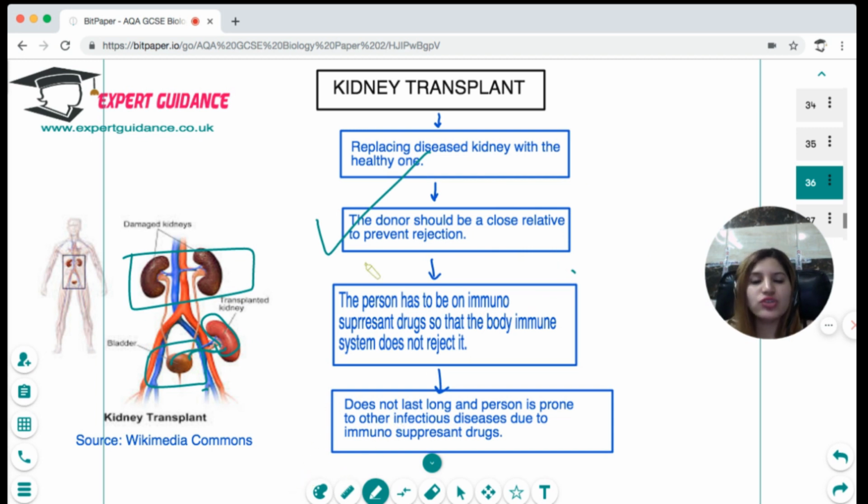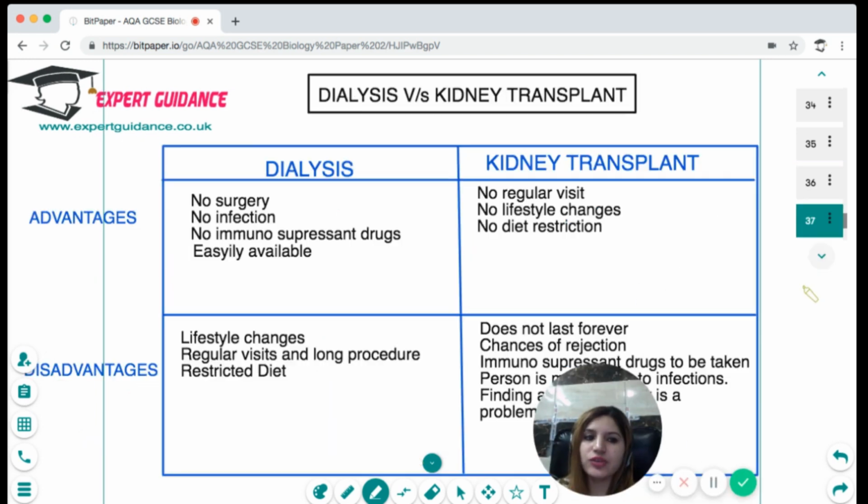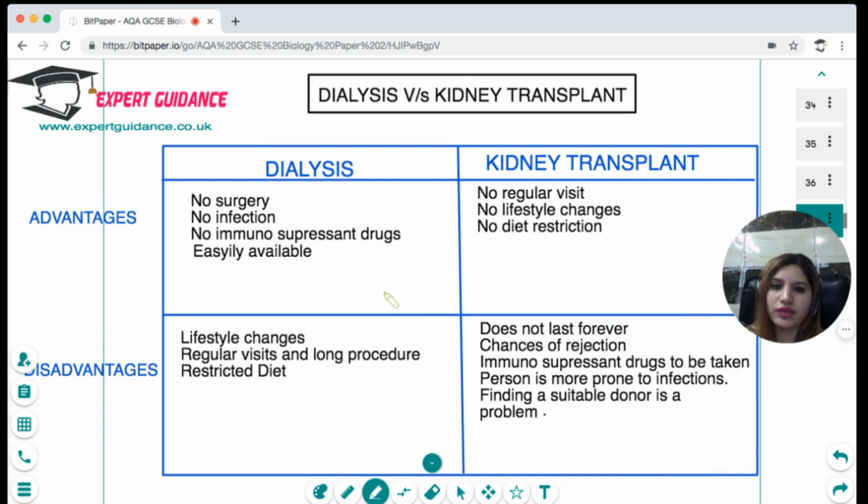So what we do in this case is the person has to be given an immunosuppressant drug so that the body's immune system does not reject it. But the problem is it does not last long, and since the person is on immunosuppressants, the person can become prone to infectious diseases. Okay, so there is a trade-off. So which is the best way, dialysis versus kidney transplant?